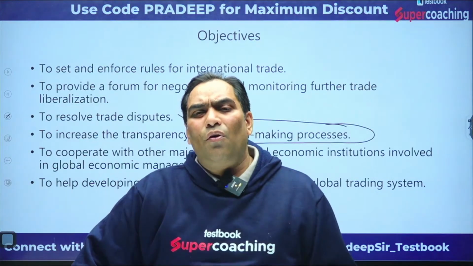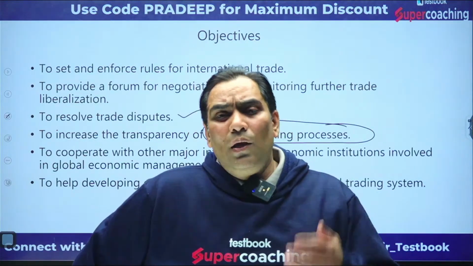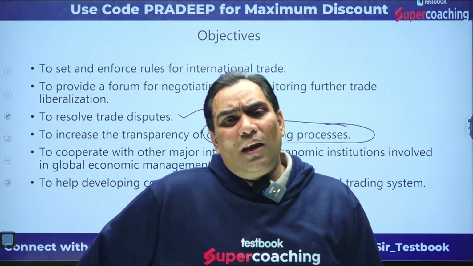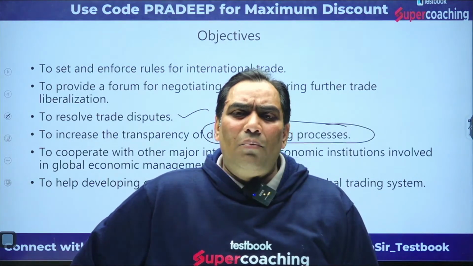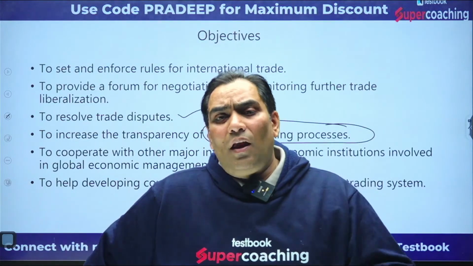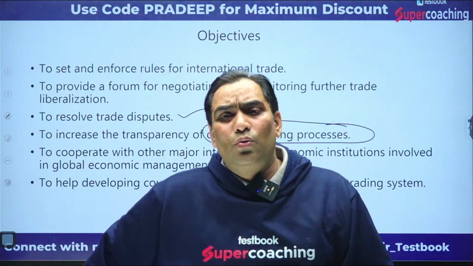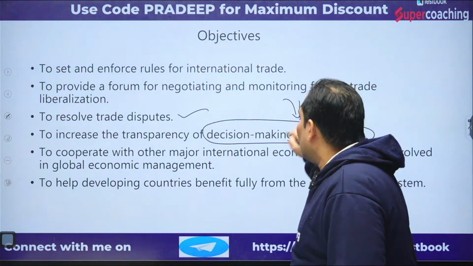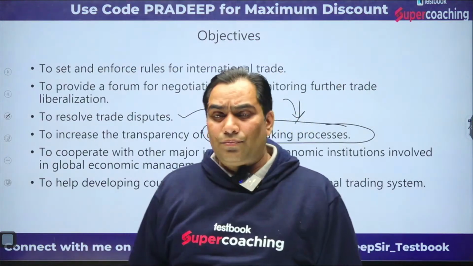There can be free flow of trade when there are minimum or no trade barriers, be they tariff or non-tariff barriers. So it ensures in what manner and how you are going to reduce your trade barriers. So there is going to be transparency in the decisions.